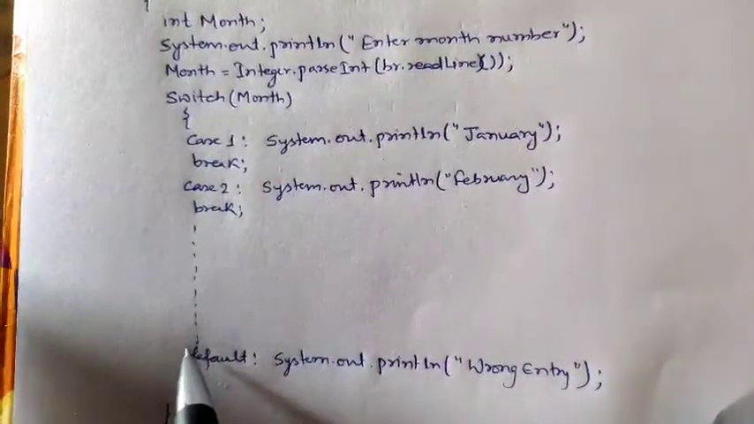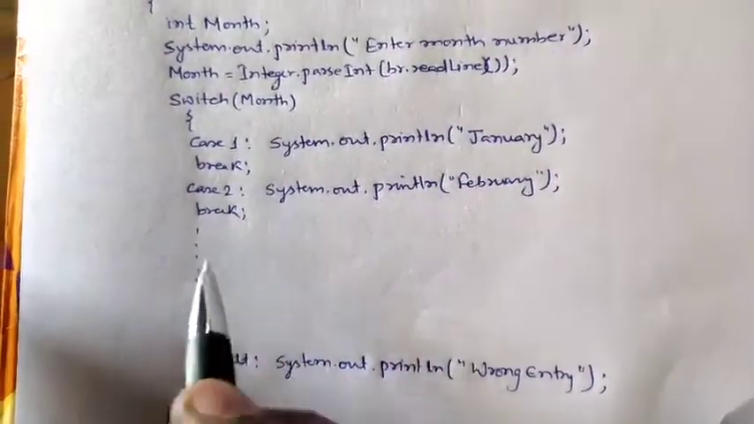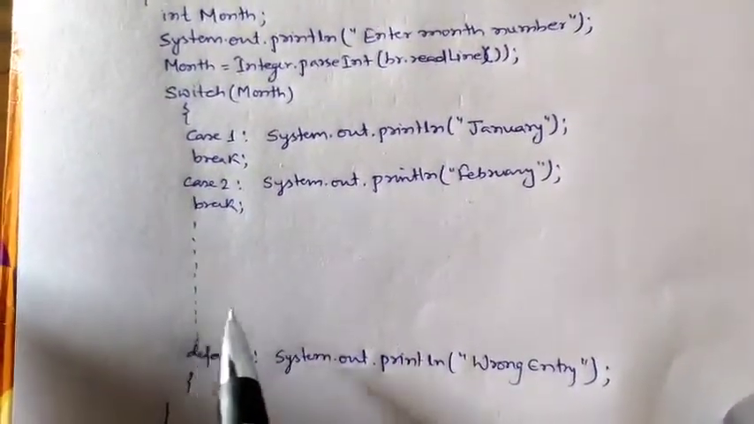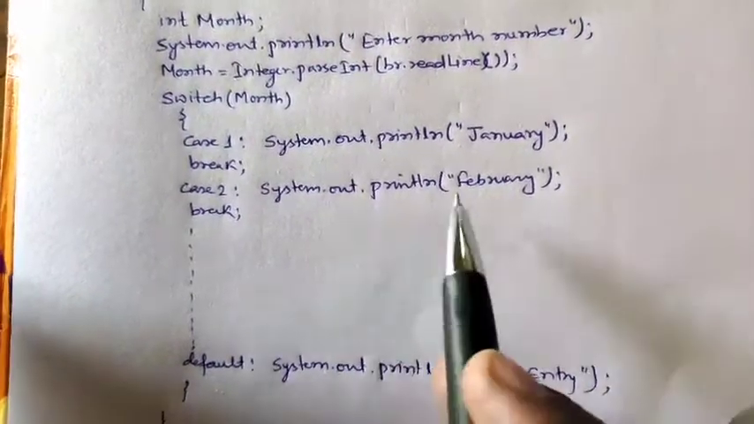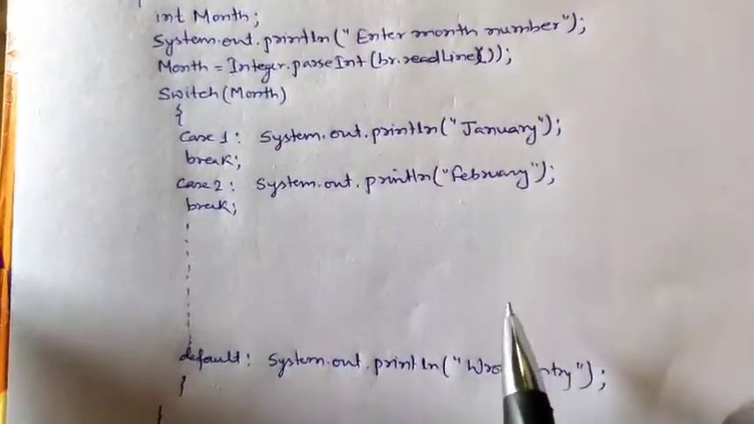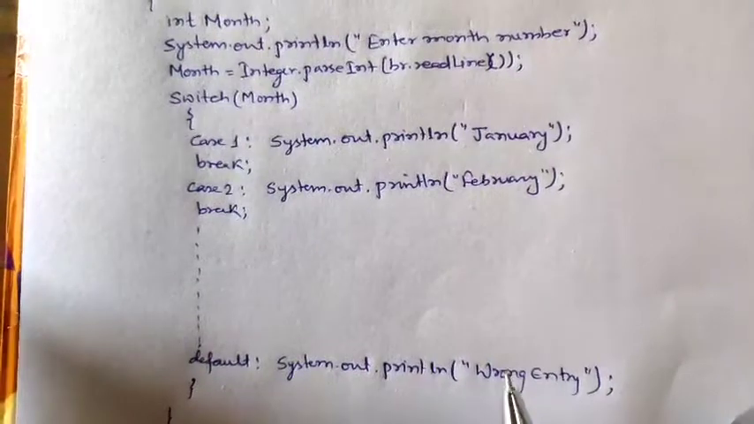Here I have left out many things. You have to write case 3, case 4, case 5, case 6 till case 12, and System.out.println March, April, May, June, July, August, September, October, November, December.